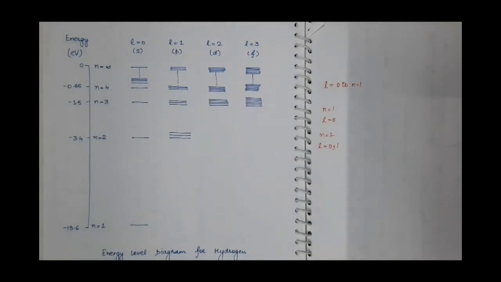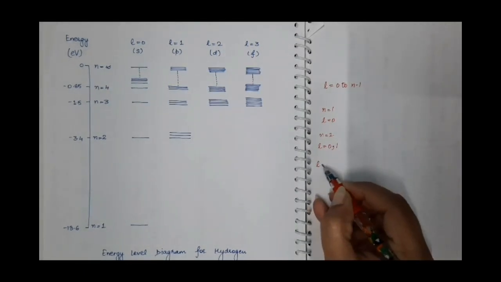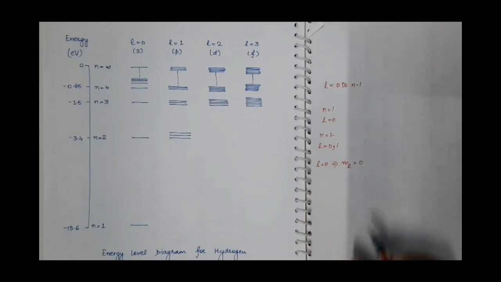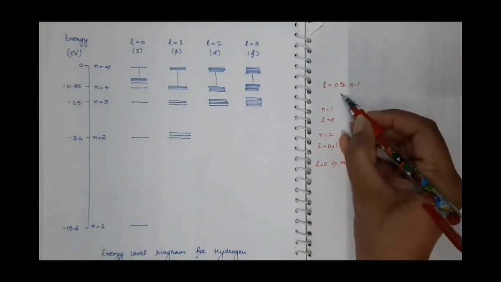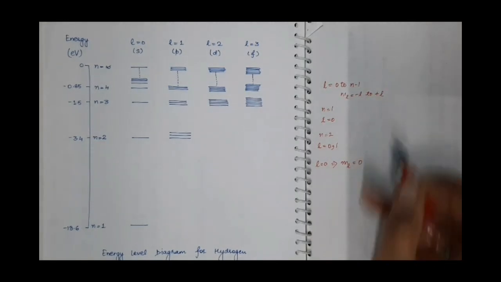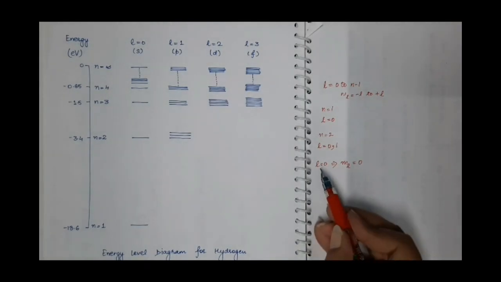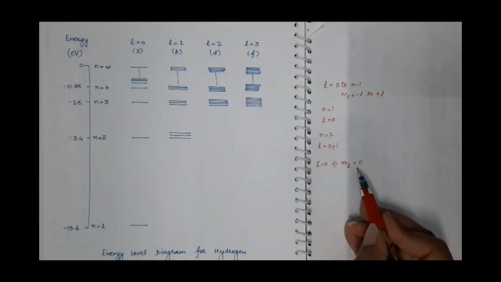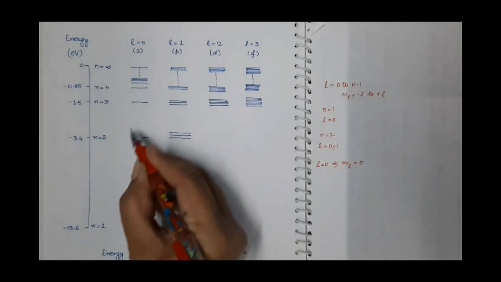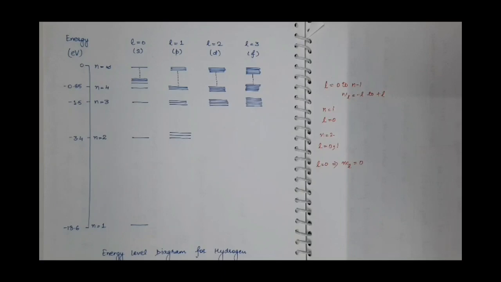Or you can say that corresponding to L equal to 0, the value of ml is only 0, because ml takes values from minus L to plus L. So corresponding to L equal to 0, ml is only 0, which means there is a single orientation of the s orbital, or there is only one s orbital. That is why here we have a single line corresponding to the s state.